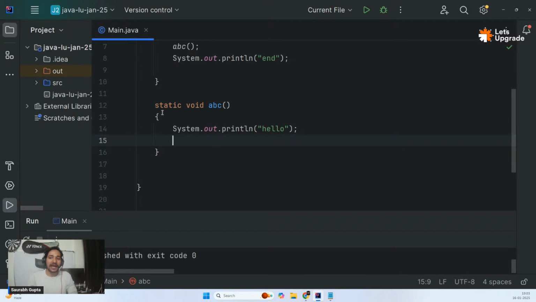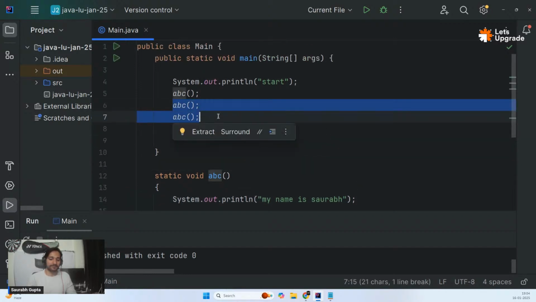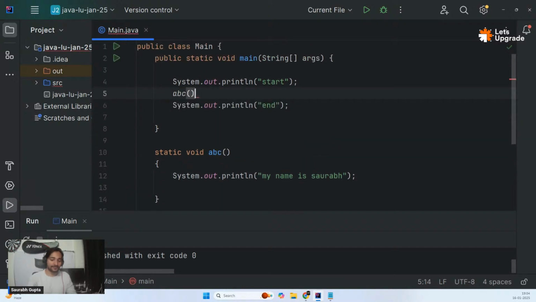And also, guys, right now I have applied static here. Please don't worry. I'll tell you why I applied static there at the end. Okay. Now, let me show you something. Let's say in this function, I write a code like this. My name is Saurabh. Okay. That is my name. Okay. And then I'm calling ABC here.